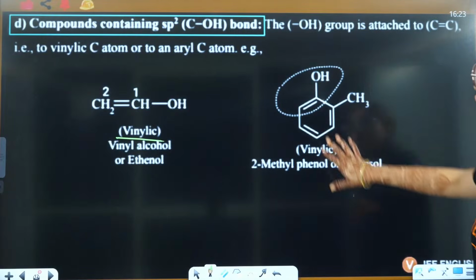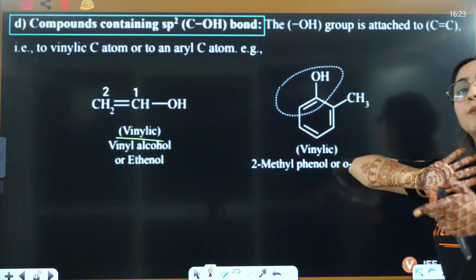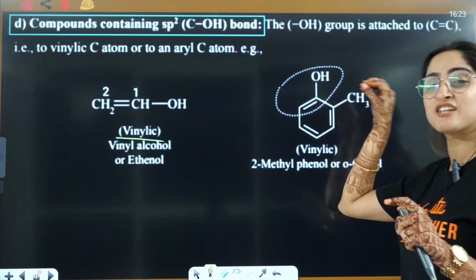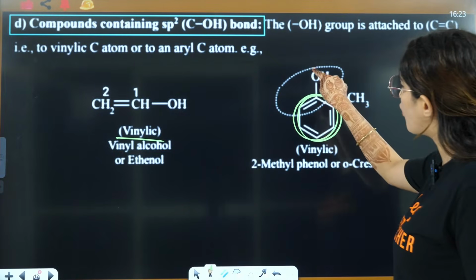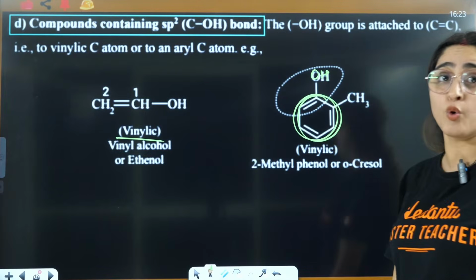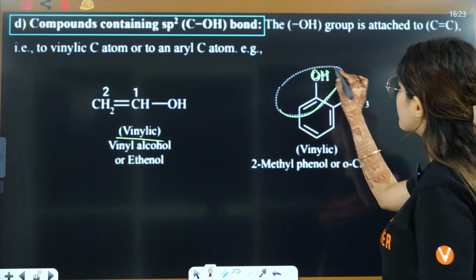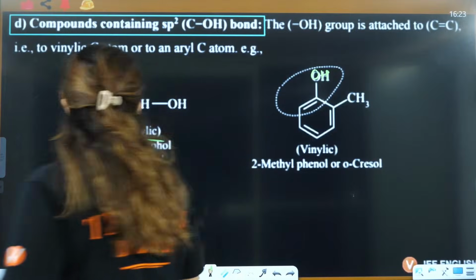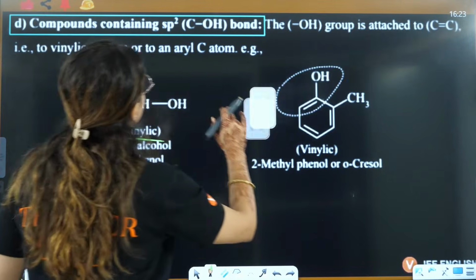Okay, so now this particular OH, when you connect it, this is also called benzylic, right, because it is directly, no, this is not benzylic, this is actually aryl, because when the OH is connected directly to the benzene ring, that is aryl. But here, if you see only this particular part, this can also be regarded as vinylic. Yes, everybody understood, right?